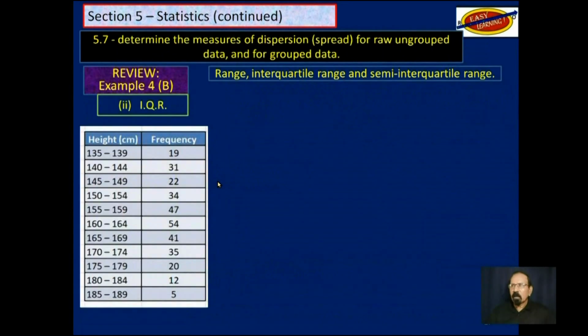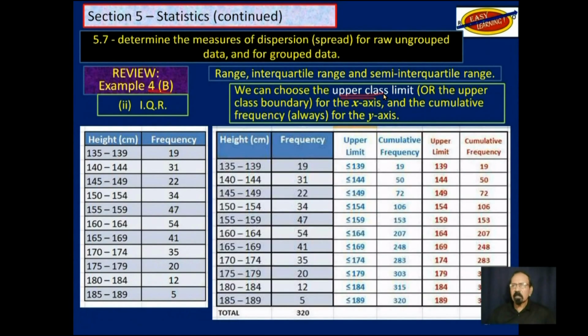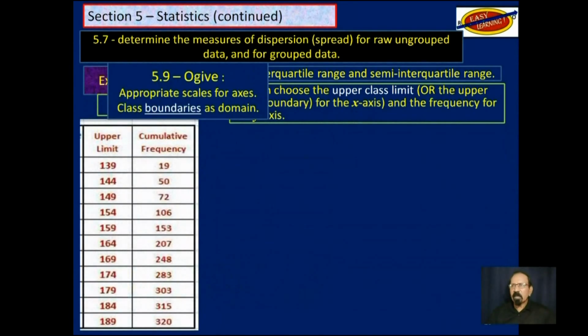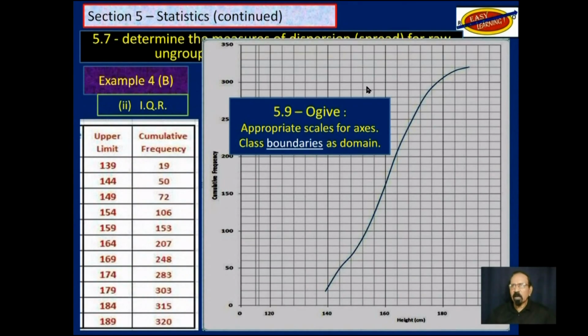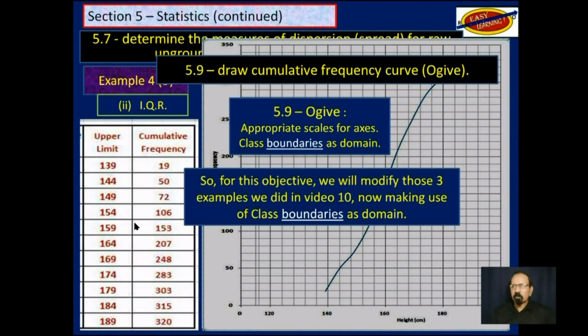Class boundary. And here was example 4, when I use a class limit here, 139, and we use a cumulative frequency. Now we are told to use class boundaries. So in that case, when I use upper class limit, we got answers that correspond with the online calculator. So we are going to use class boundaries now.